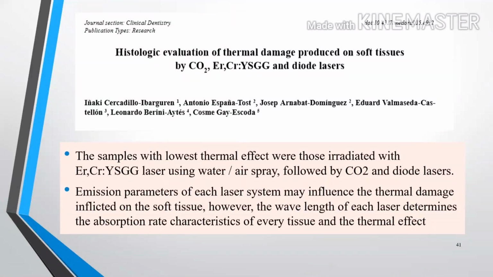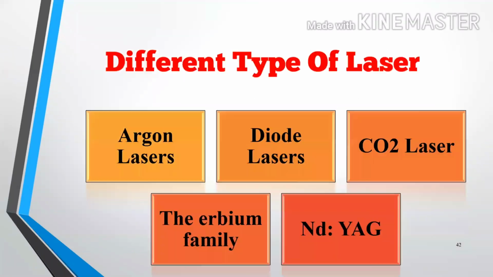Emission parameters of each laser system may influence the thermal damage inflicted on the soft tissue. However, the wavelength of each laser determines the absorption rate characteristics of every tissue and the thermal effect.